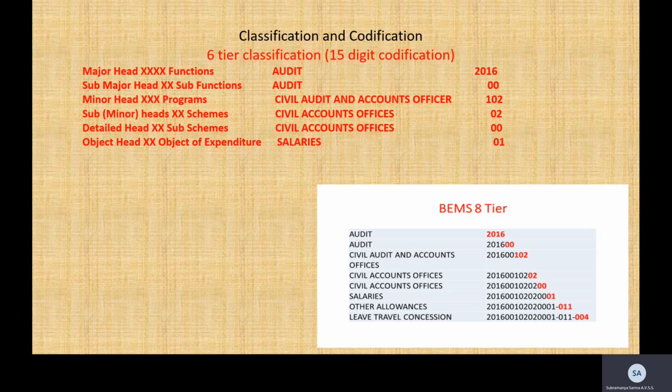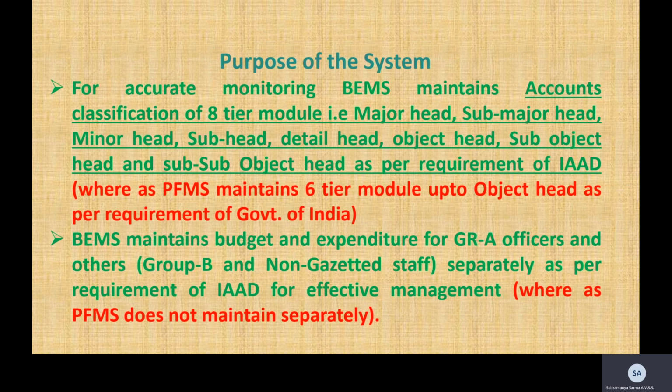Coming to the purpose, the purpose of BEMS is to monitor accurately by maintaining the accounts with an 8-tier module, that is below the object head level, the sub-object and the sub-sub-object level, which I have already cited in the example.